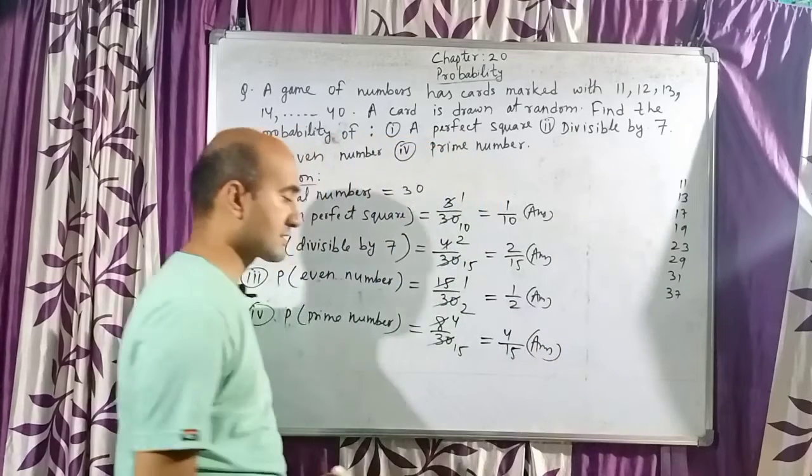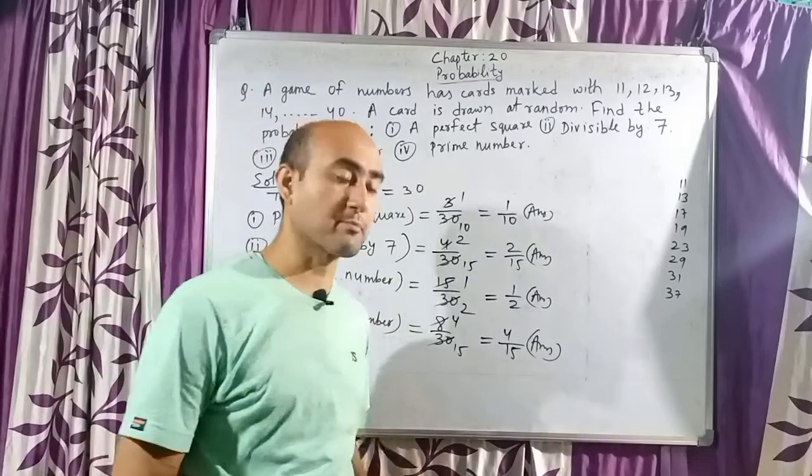So children, this is how you have to do probability. It's a very simple chapter.